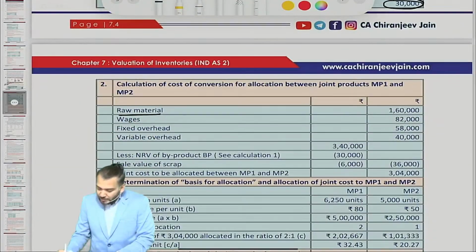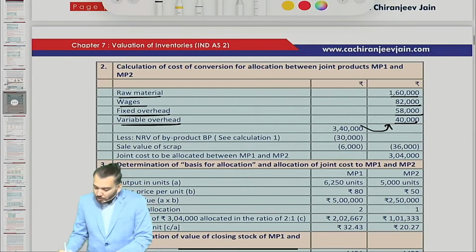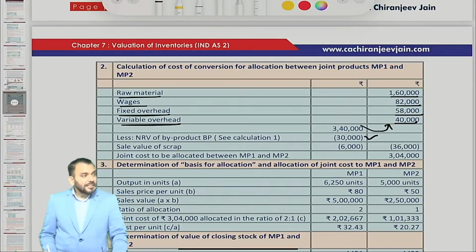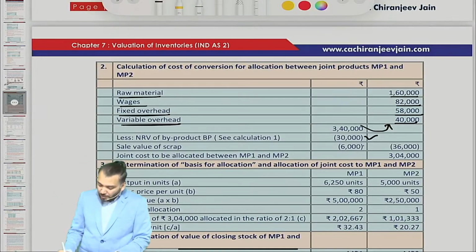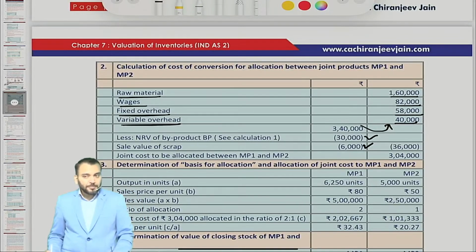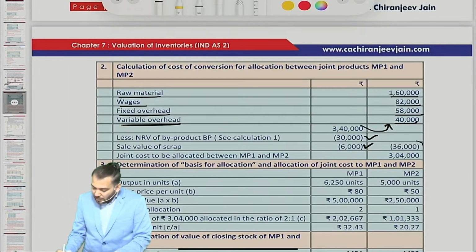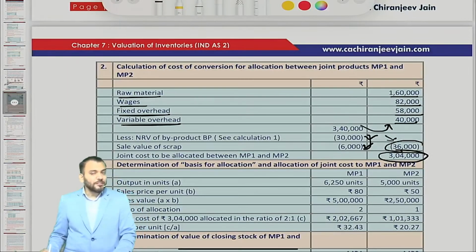Joint cost: raw material given 1,60,000, wages 82, fixed overhead total will be taken, variable overhead 40,000. So this becomes 3,40,000. Out of this we will deduct what? NRV of byproduct and sale value of scrap also. These two total 36,000. So this becomes 3,04,000 joint cost.